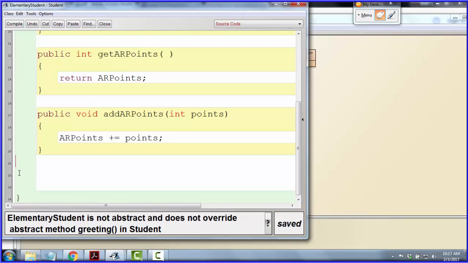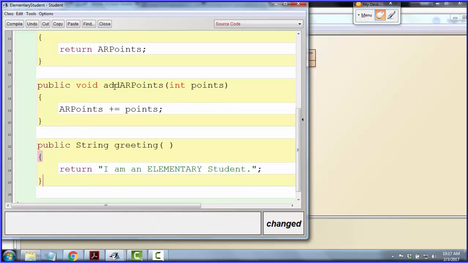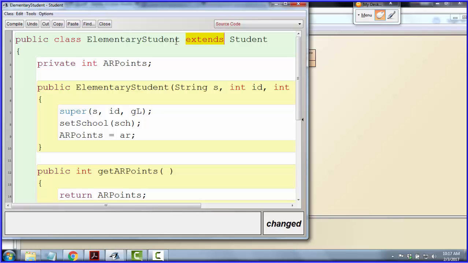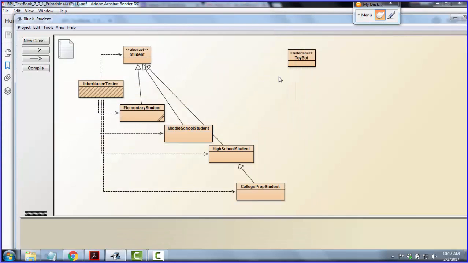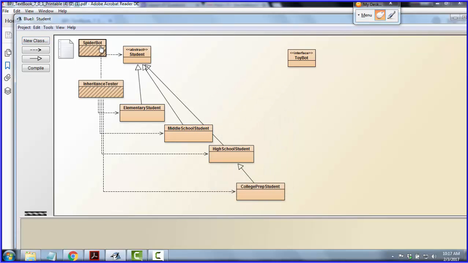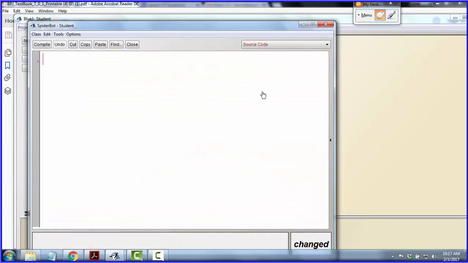So the same thing's going to happen today. Now we use different language. With a superclass and subclass, we say that you inherit the class, and the keyword we use is extends. We use a little bit different language with an interface. With an interface, we say that you realize the interface. So I'm going to make a spider bot now, and my spider bot is going to realize this interface.